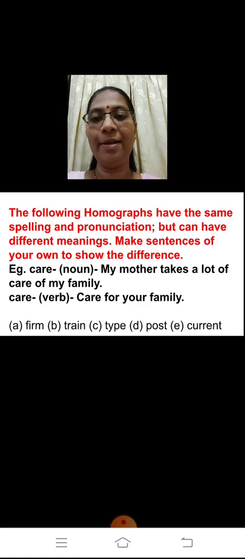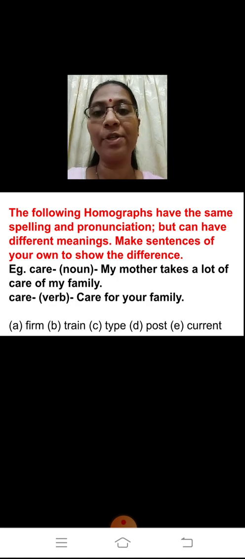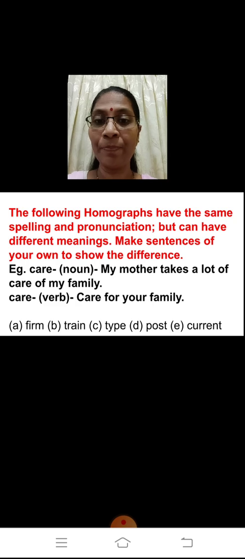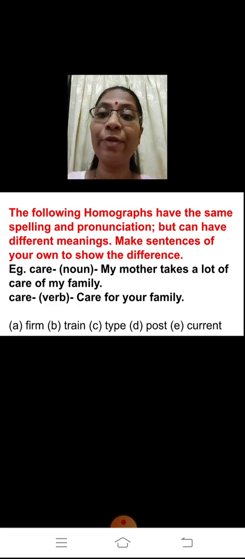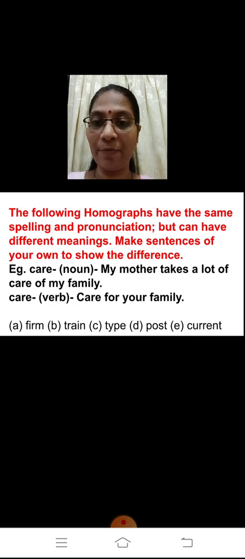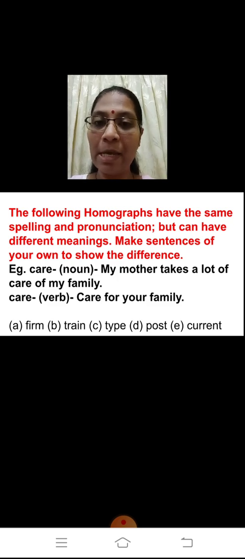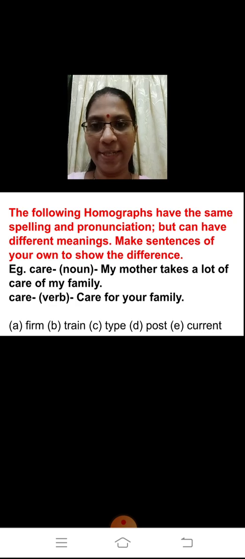Fine. And then you have the homographs activity, where you have to use the given words in 2 separate sentences. You have to frame 2 separate sentences. Okay, how I have done, you can see the example and tell how you have used it. See, I have used the word care as a noun and verb and have specified it as well. Okay, you can recollect in your 9th standard also we have done this. So you have to show what part of speech you are using it as.